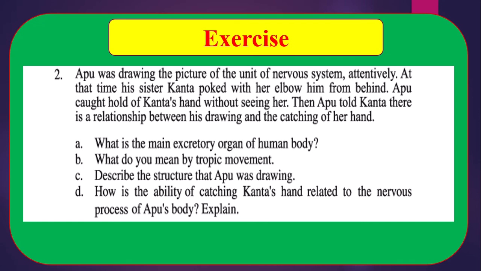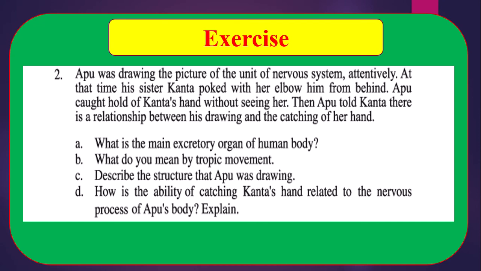Number A. What is the main excretory organ of the human body? You know, the main excretory organ of the human body is kidney. Number B. What do you mean by tropic movement? In your text there is a definition of tropic movement. You may write the definition of tropic movement from your text.